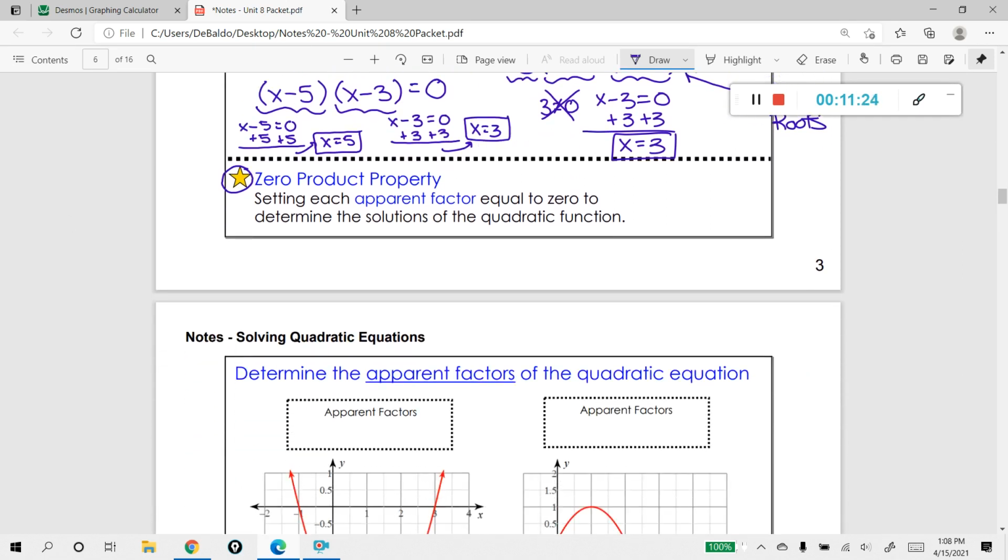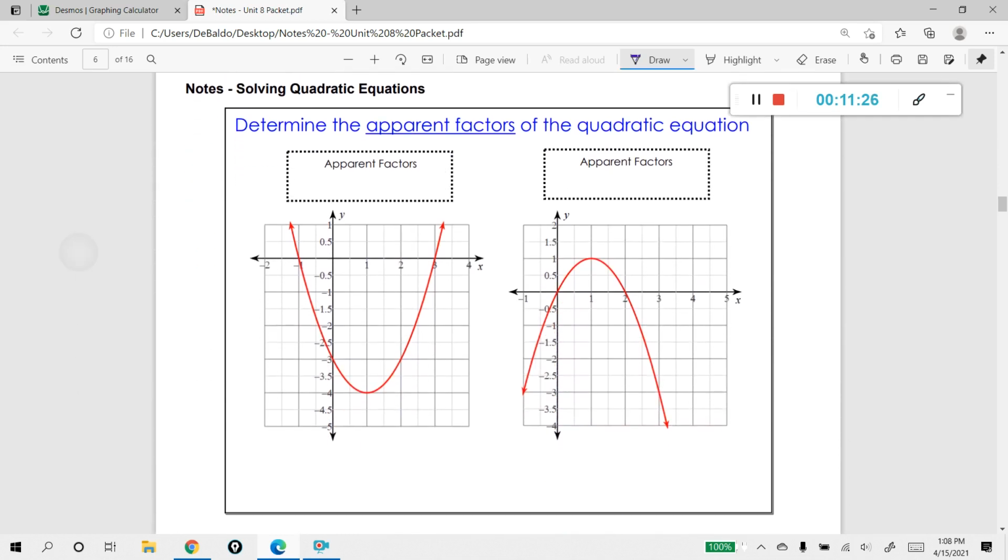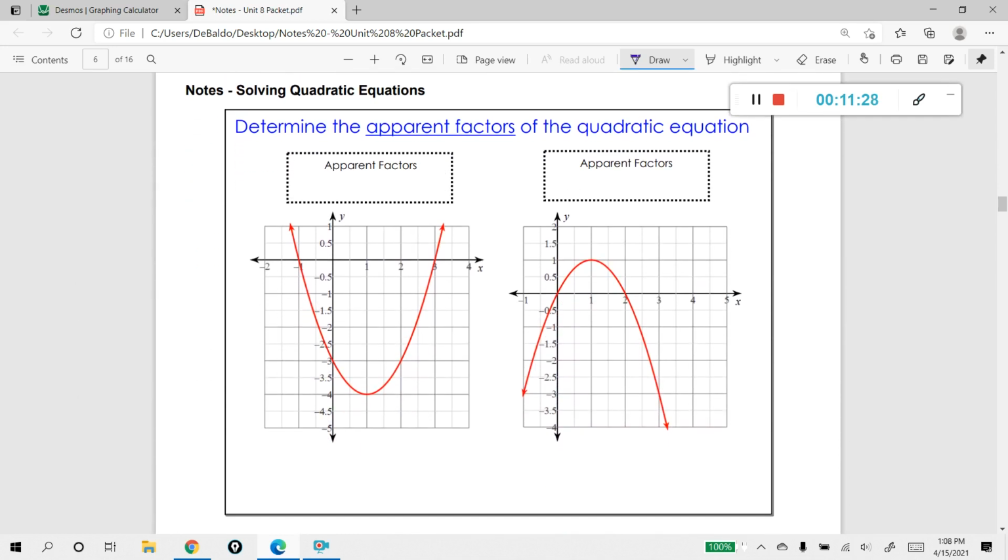Okay, now I'm going to show you how to go backwards. I want to show you this before I show you the other method today. Here it says, determine the apparent factors of the quadratic equation. This time I'm actually giving you a graph. Let's think about going backwards. If I give you the solution, could I determine what the apparent factors are? Well, let's look at the first one here.